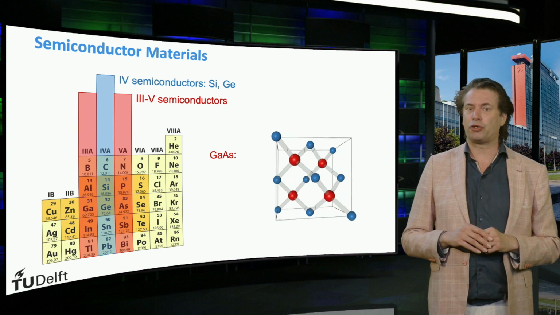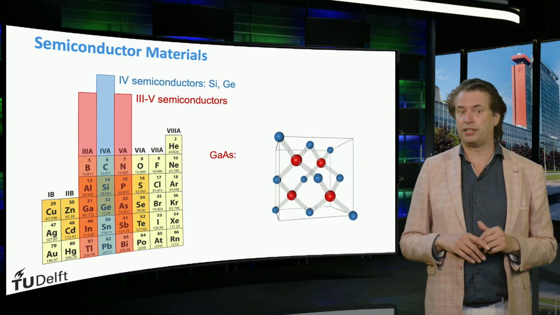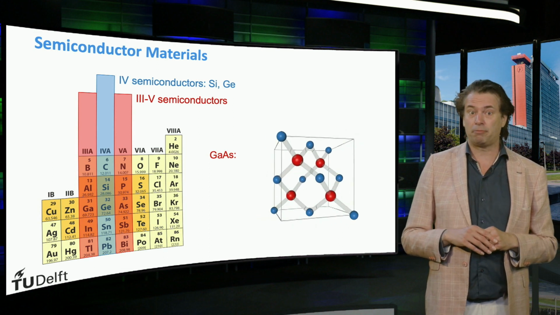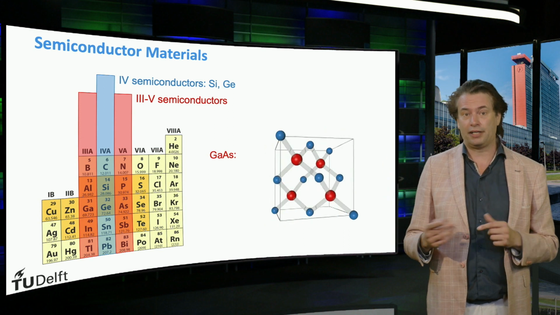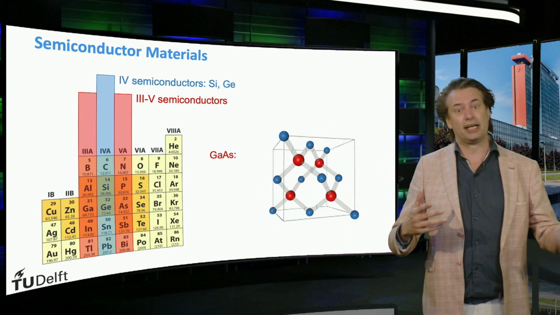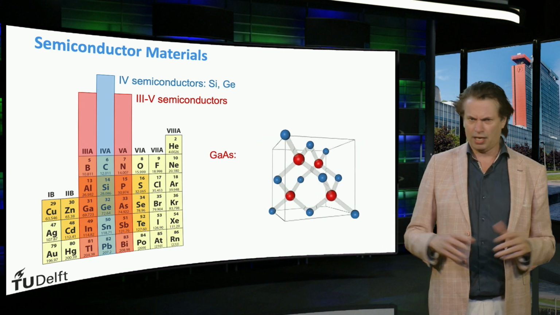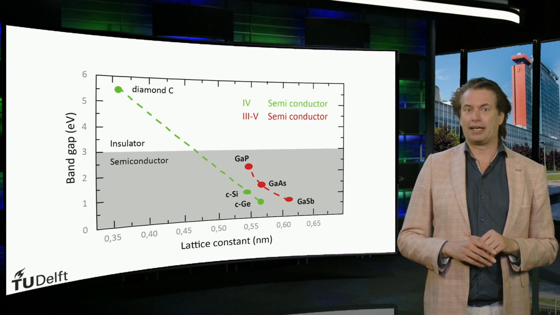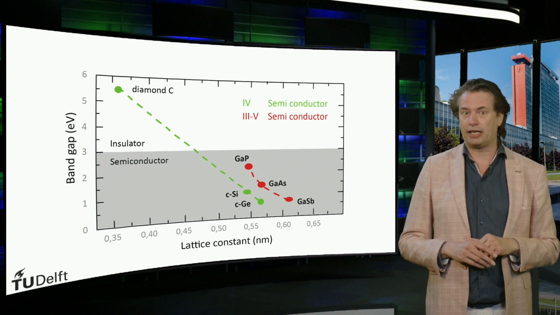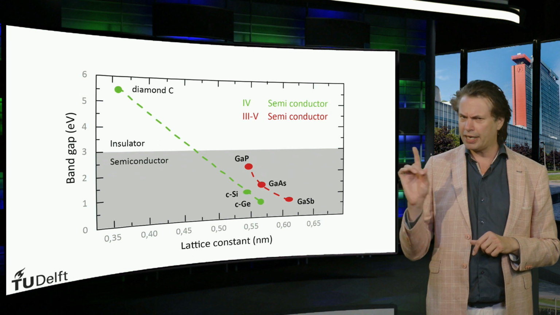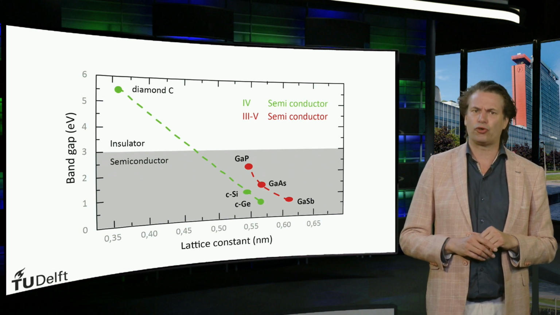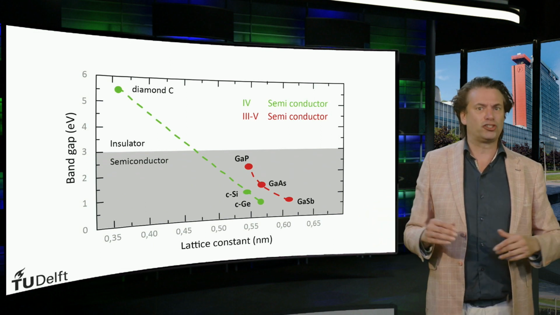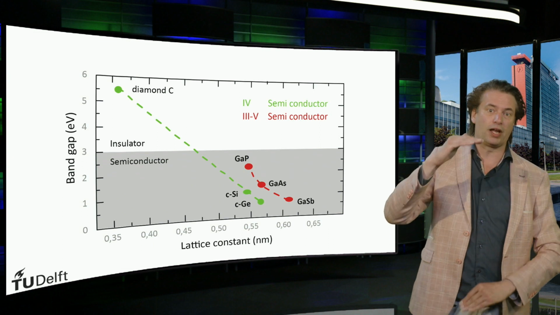In the crystalline lattice shown here, the gallium atoms are the blue atoms and the arsenic atoms are the red atoms. The difference with silicon is that every gallium atom is neighboring 4 arsenic atoms, and the other way around, every arsenic atom is neighboring a gallium atom. Let's consider the 3-5 materials based on gallium, like gallium phosphide, gallium arsenide, and gallium antimonide. Again, the larger the lattice constant of the material, the smaller the band gap will be. Gallium phosphide has the smallest lattice constant and therefore the largest band gap.